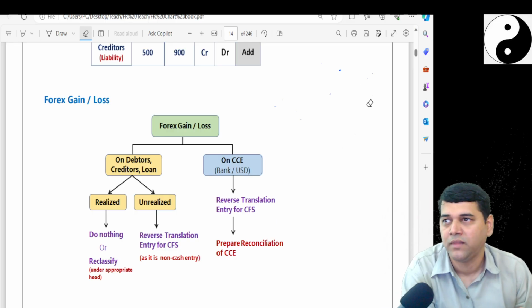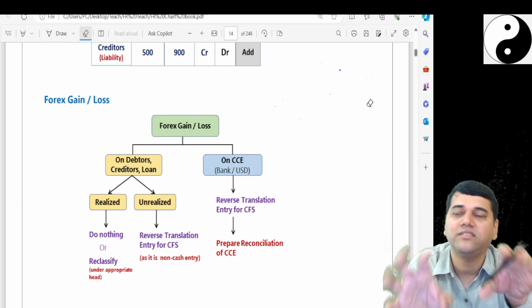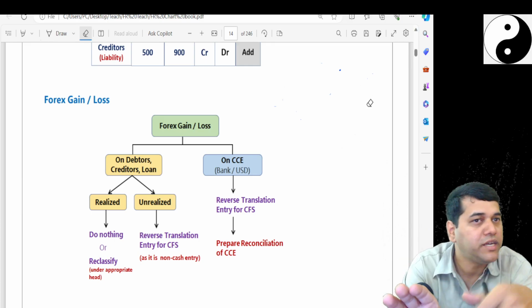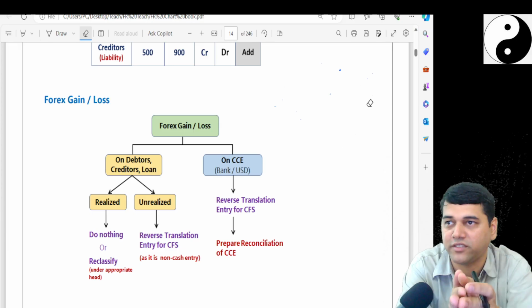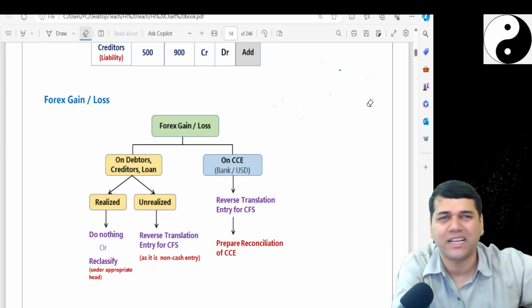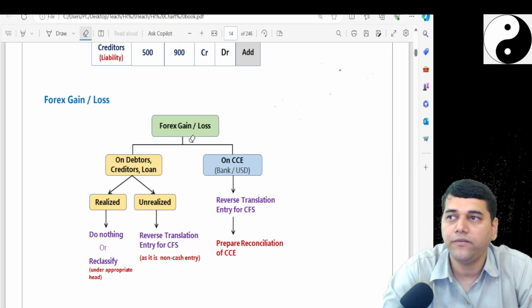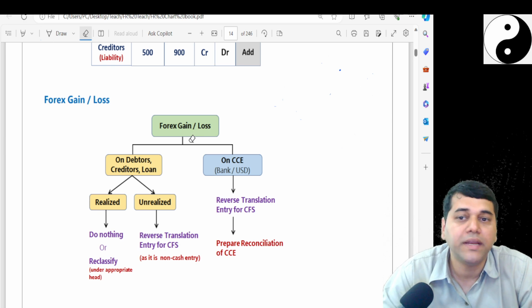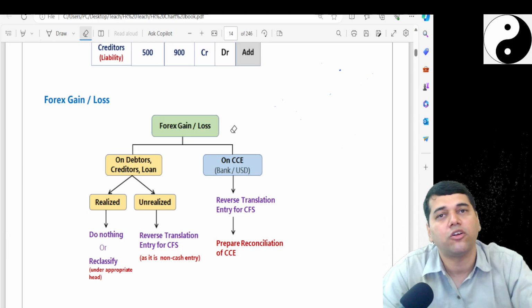Since we have not yet done Ind AS 21, I'll just give you one gist. We have to categorize the items of the financial statement into monetary and non-monetary. And monetary items, if denominated in foreign currency, have to be restated at the closing spot rate. Now, when we get into other translations, we will keep that aside right now. So, in this process of translation at the end of the year, we end up getting a gain or loss. And the standard tells very clearly that the gain or loss has to be transferred to the P&L.